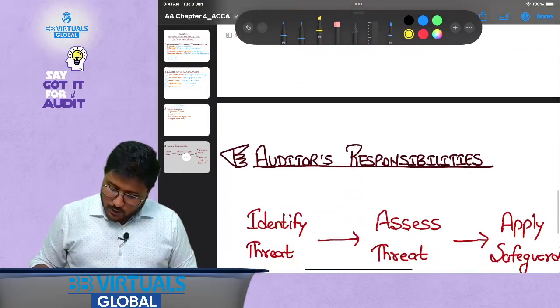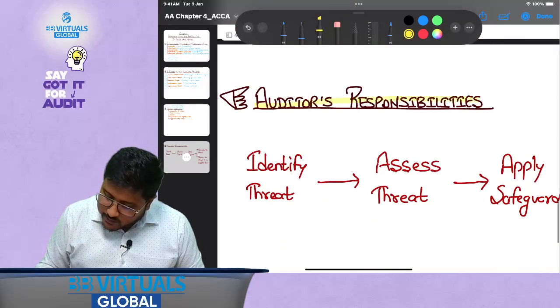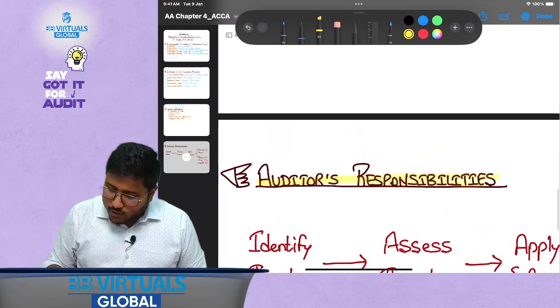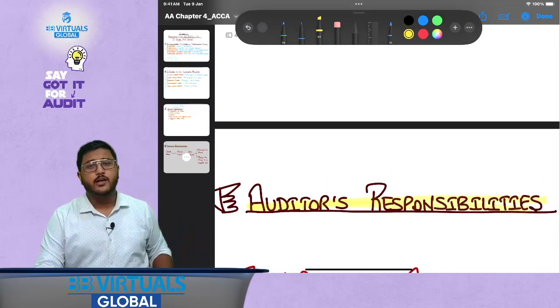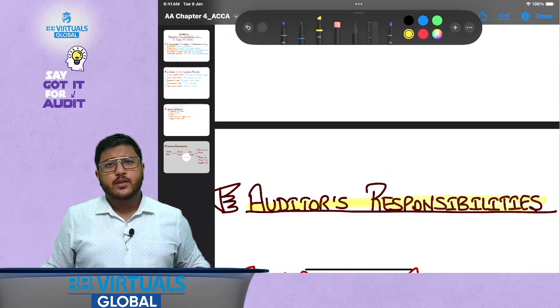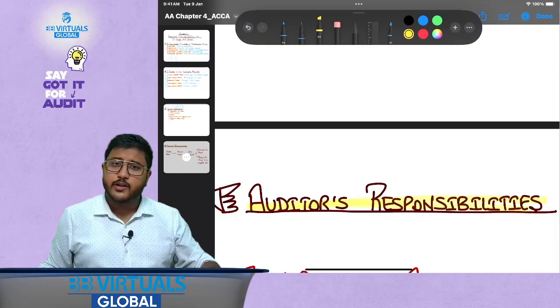Now, what is the auditor's responsibility? This becomes really important. We have done everything, we have understood everything. But the point is, what is the auditor's responsibility in this particular case?